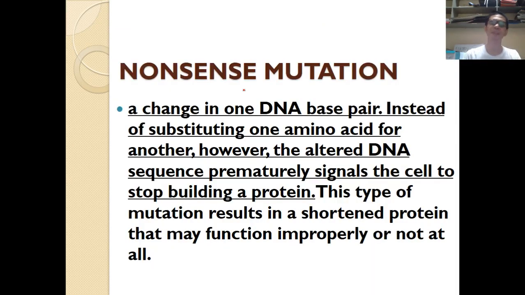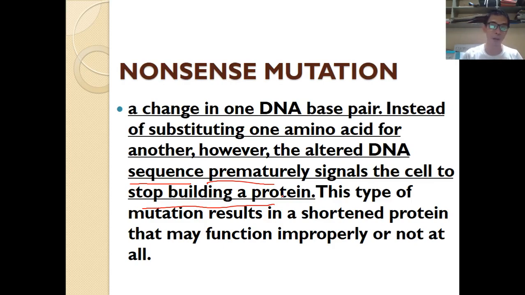Next type of mutation, or next example of mutation that we have here under gene mutation, is called nonsense mutation. So why is it nonsense? Because from the definition itself, the altered DNA sequence prematurely signals to stop building protein. Meaning the protein synthesis process is prematurely stopped.